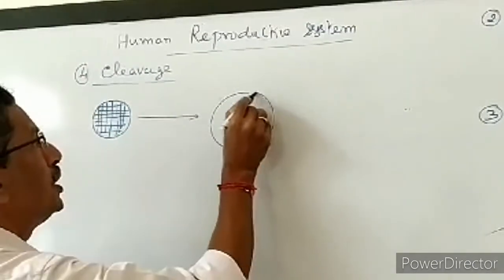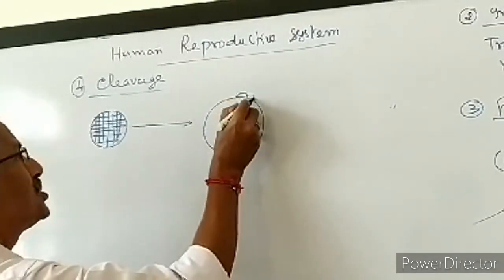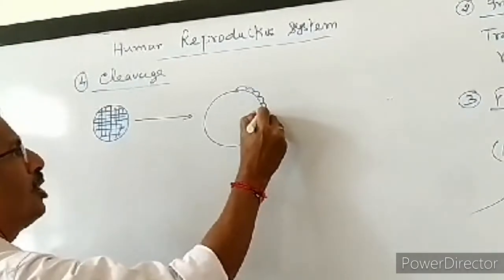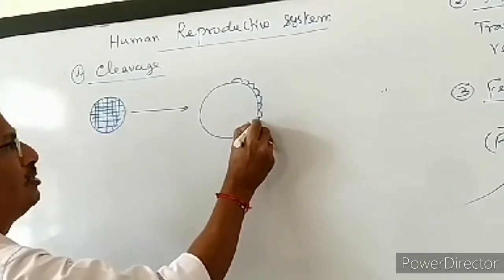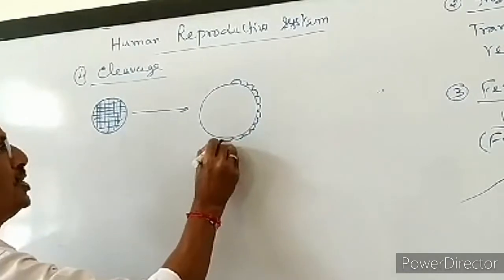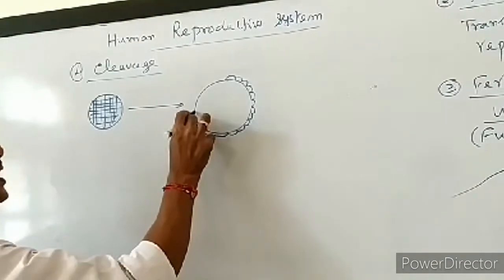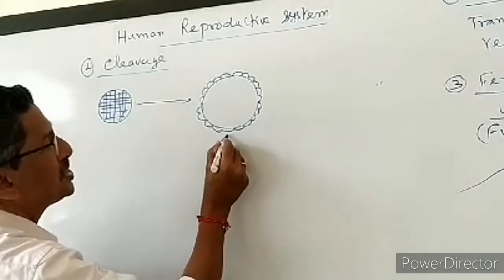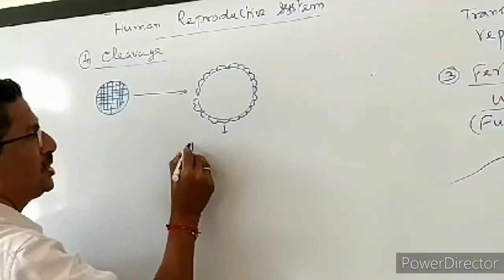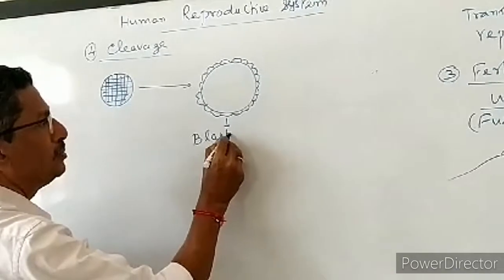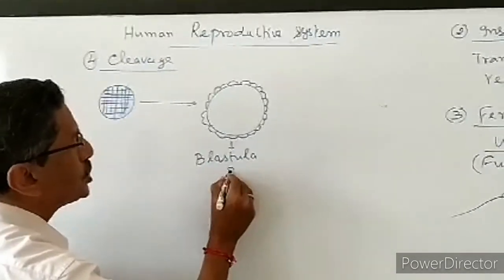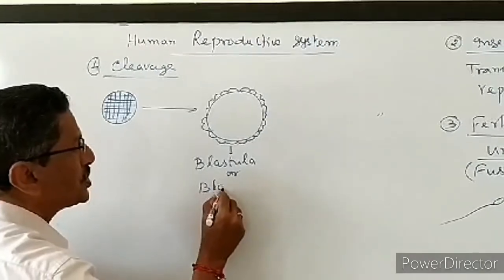As a result of it, an enormous number of tiny cells are produced, and slowly the structure is developing into a hollow ball-like structure. Hollow means a wide cavity will be present and all the tiny cells are arranged at the outer region. So this is becoming a tiny hollow ball-like structure. This tiny hollow ball-like structure is called the blastula, or it is also called the blastocyst.